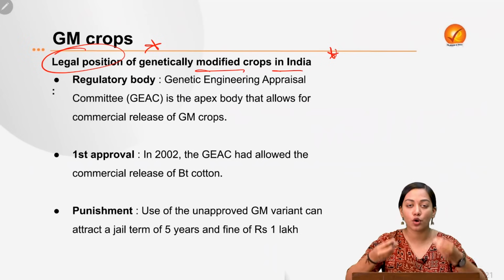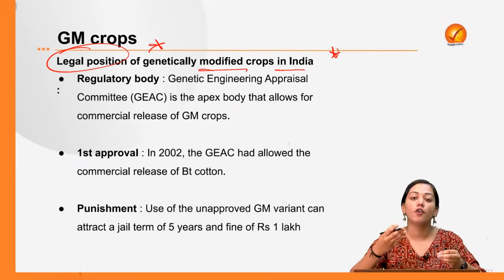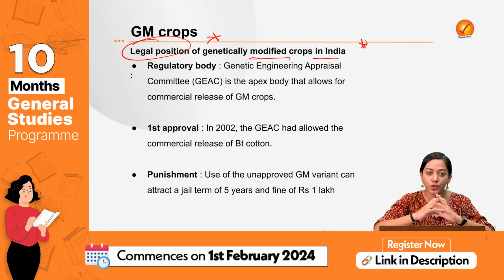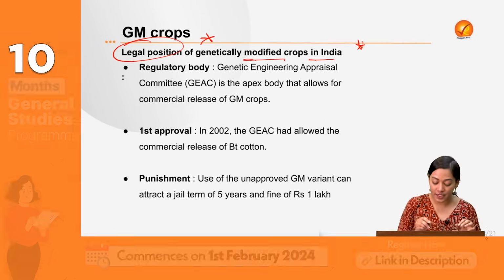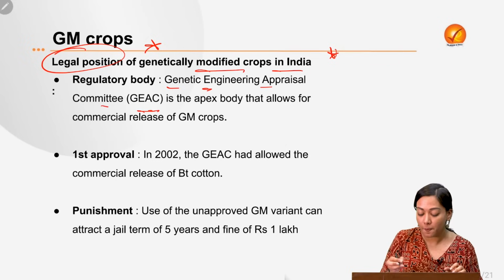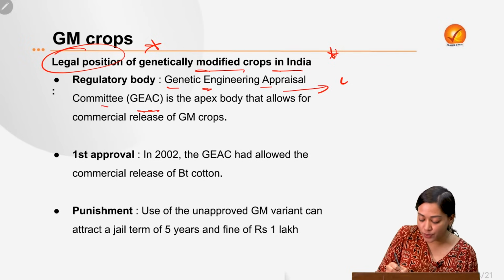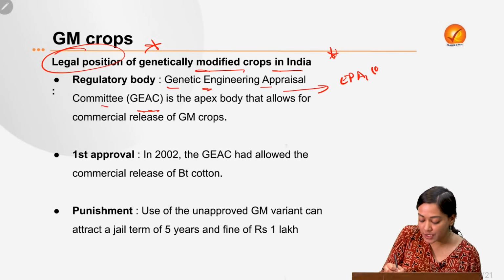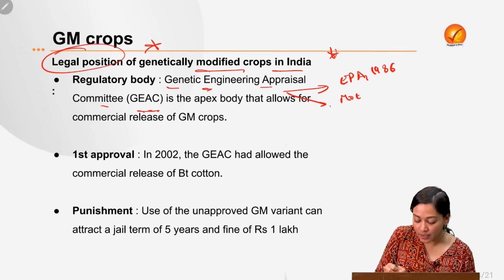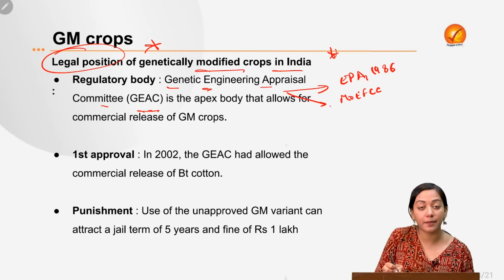Now, who gives the approval for a genetically modified crop which has been created by some scientific institution? Who is the statutory authority for this? This is the GEAC, Genetic Engineering Appraisal Committee. This is a statutory body formed under the Environment Protection Act of 1986, and it works under the Ministry of Environment, Forest and Climate Change.